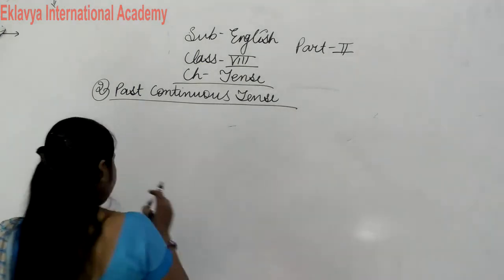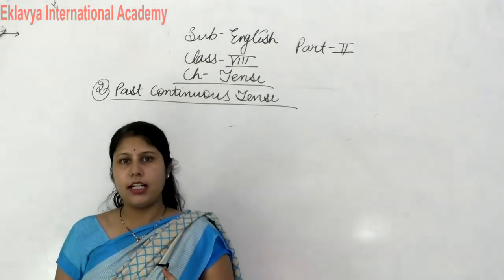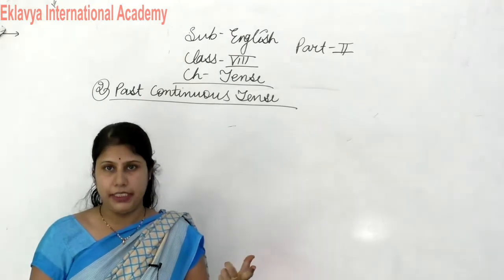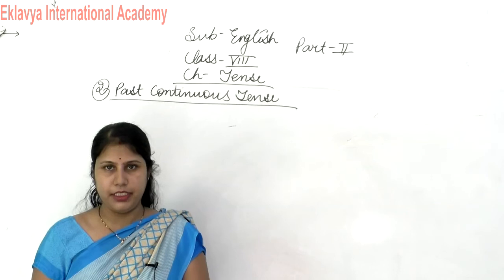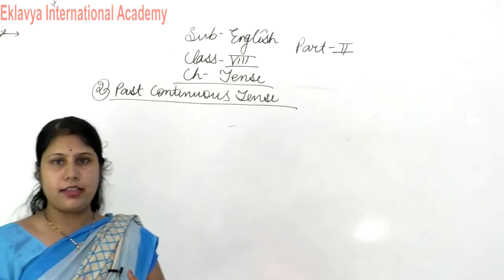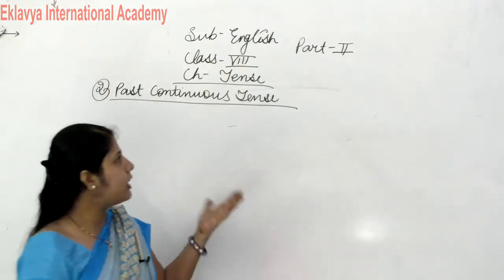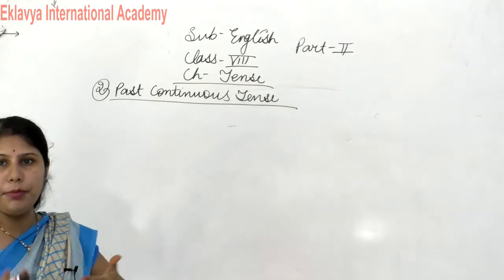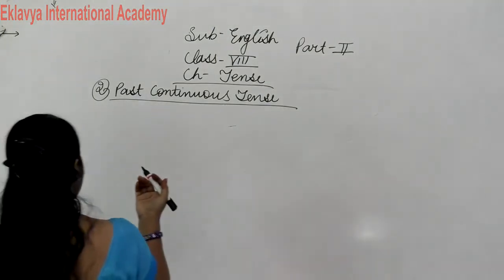Now what is past continuous tense? The expressions which started from past but yet not completed. Okay, past से चलता आ रहा है but yet still not completed. Some actions which started in past but still not completed, that is called past continuous tense, which is going on, not completed. So write down the definition of the past continuous tense.